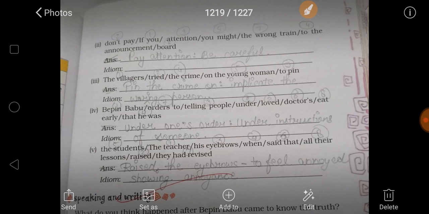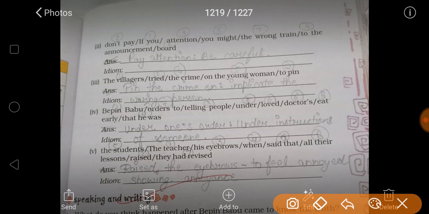The last one: the teacher raised his eyebrows when the students said that they have revised all their lessons. So it is a sentence. And raise the eyebrows means to feel annoyed, showing annoyance. Okay.